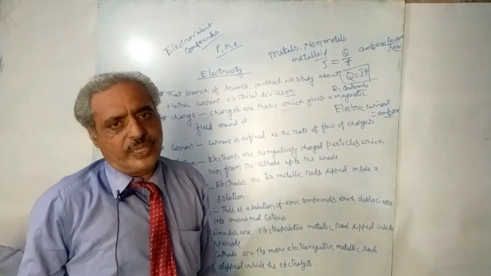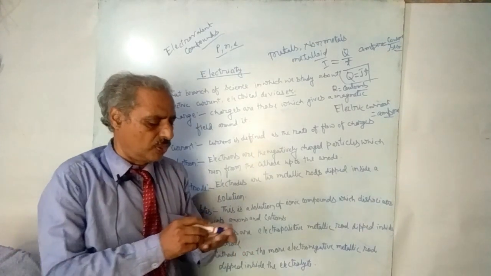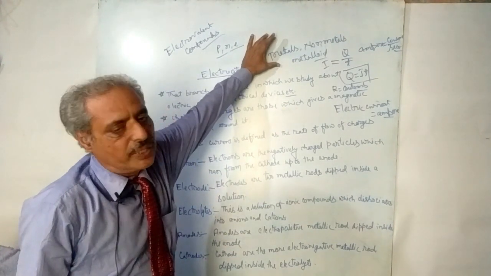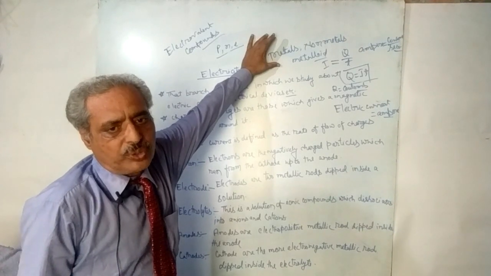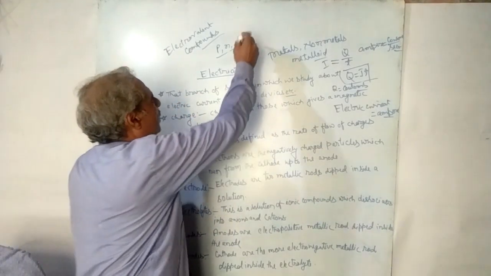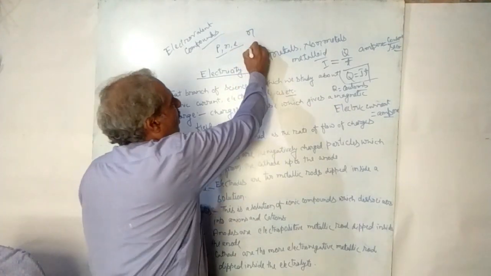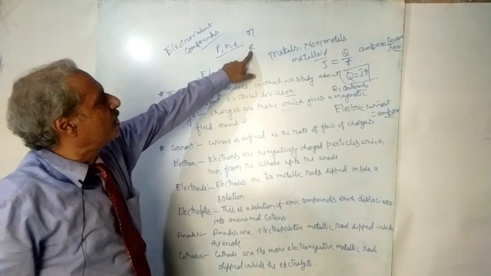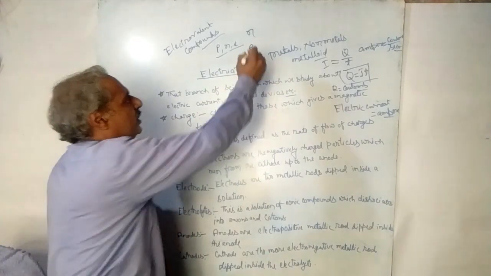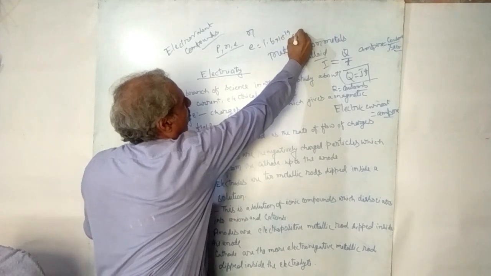In another way, you can think of the actual movement of electrons that constitutes electric current. The number of electrons will be denoted by N. The charge on one electron is denoted by E, and that is equal to 1.6 into 10 to the power minus 19 Coulomb.